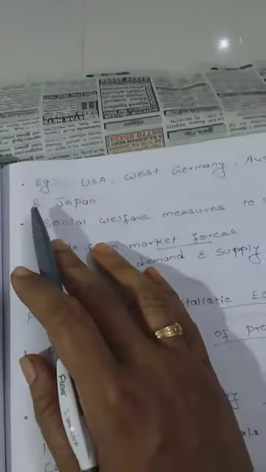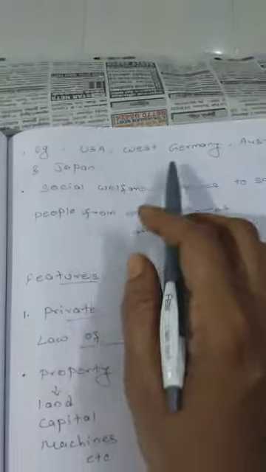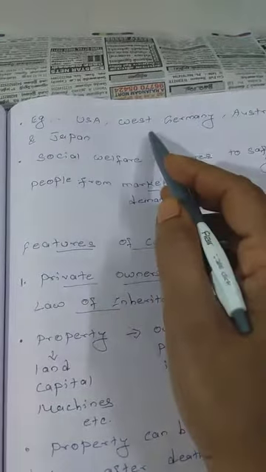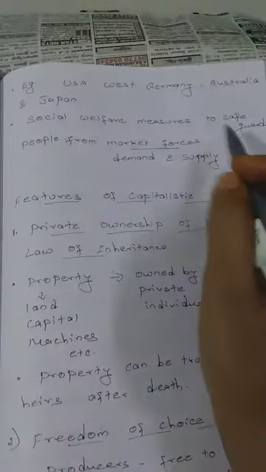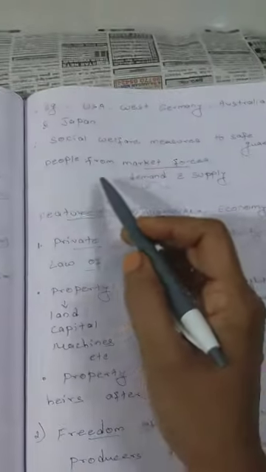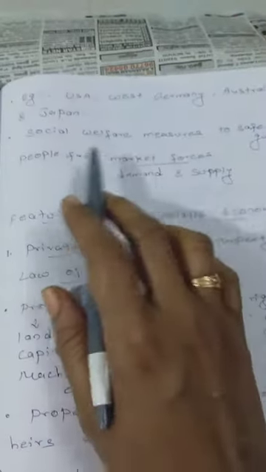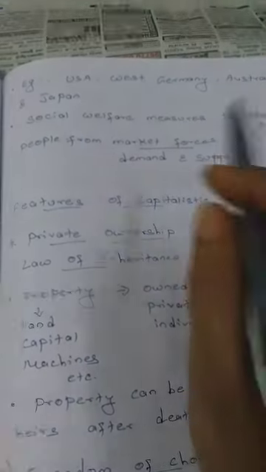And examples for capitalistic economy: countries like USA, Germany, Australia and Japan will come under capitalistic economy. And these countries also work for social welfare measures to safeguard people from market forces. They work for social welfare measures, means they will sell the product at nominal price.